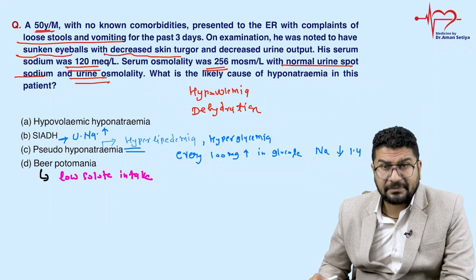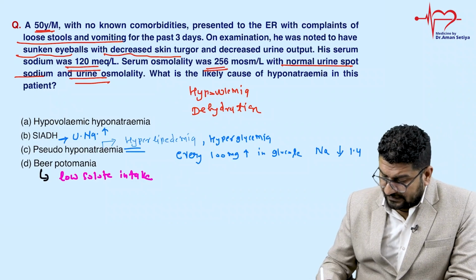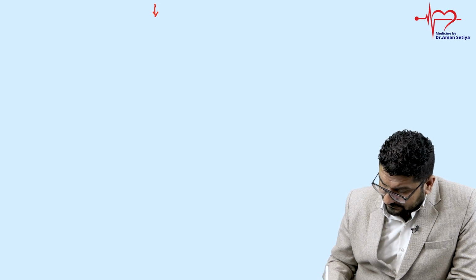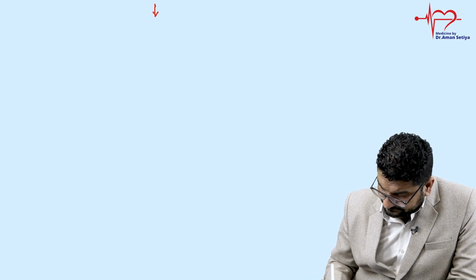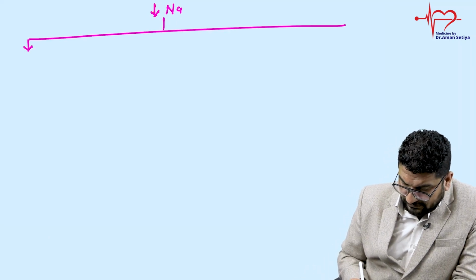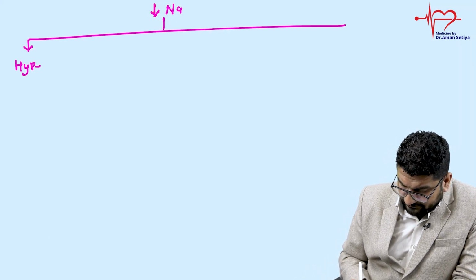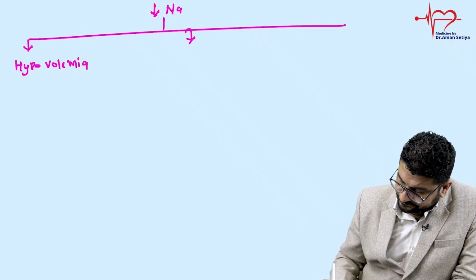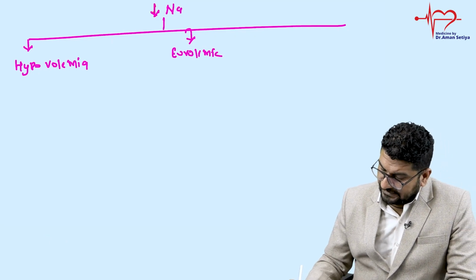Let me make a flow chart to make you understand. I can divide hyponatremia into three categories: hypovolemic, euvolemic, and hypervolemic.